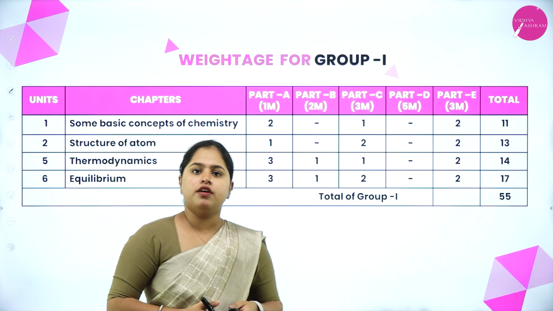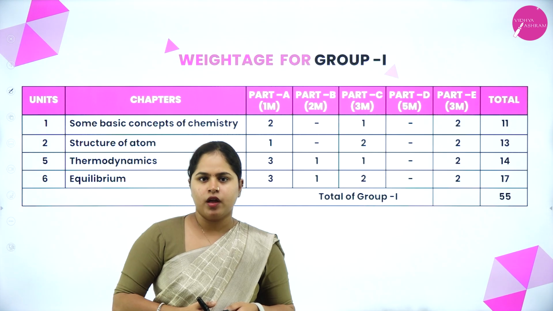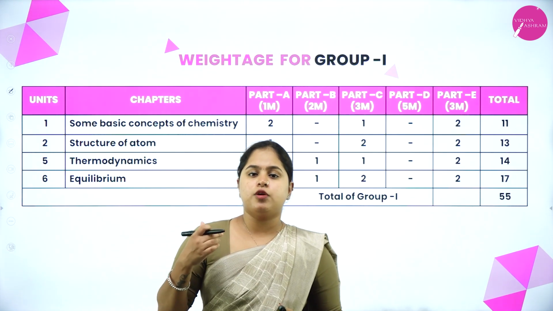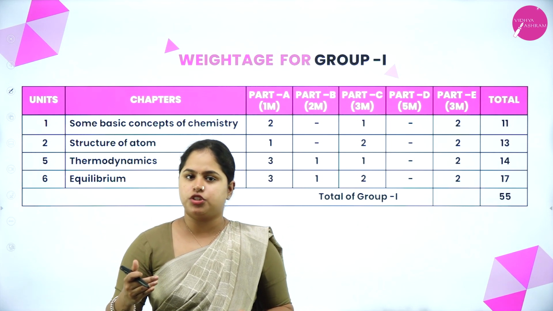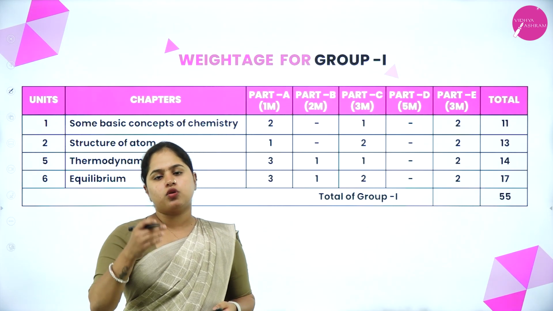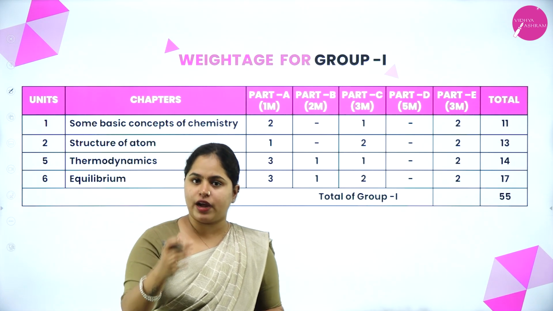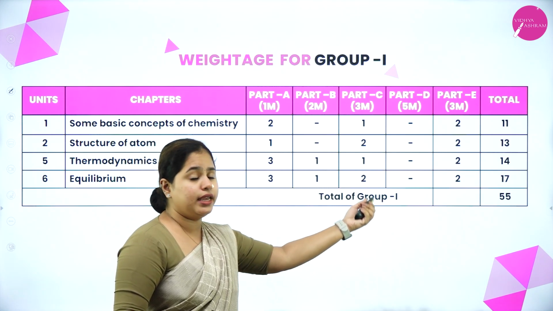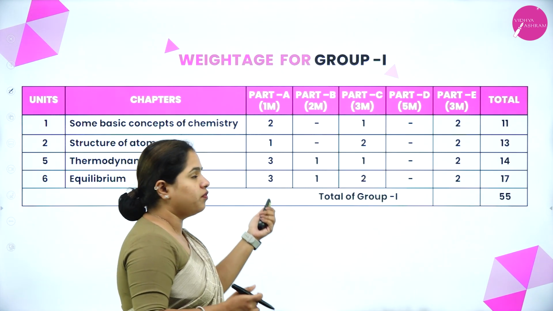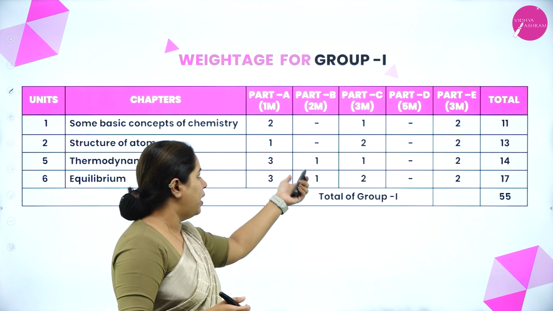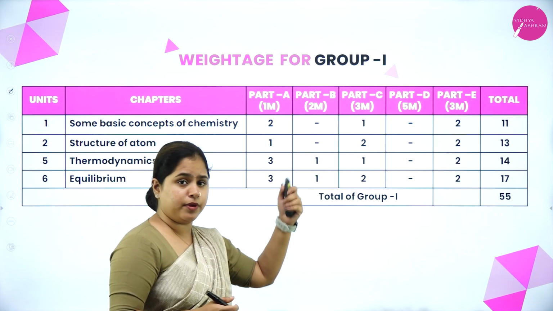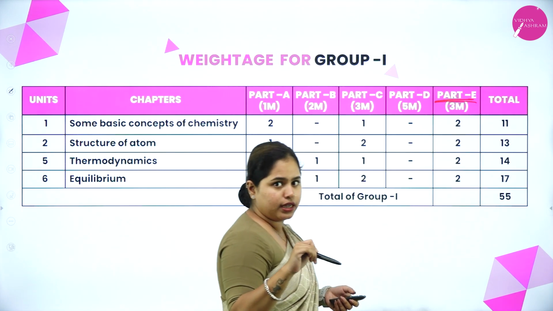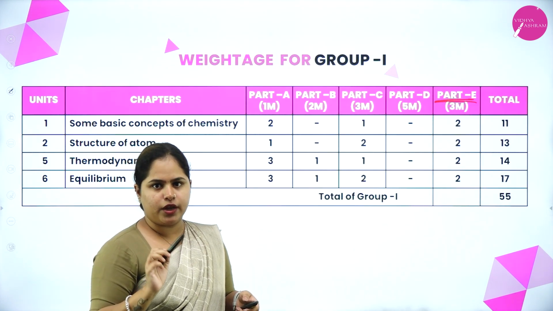So now moving on to the weightage of each chapter from physical, inorganic and organic chapters. That means how many 1 mark, 2 mark, 3 mark and 5 mark questions you can expect, right? So your question paper is going to be divided into 5 parts, that is part A, part B, part C, part D and part E. Part A will be 1 mark, part B will be 2 marks, part C will be 3 marks, part D will be 5 marks, and the last part E is exclusively for numericals, which will be for 3 marks. I hope it is clear.